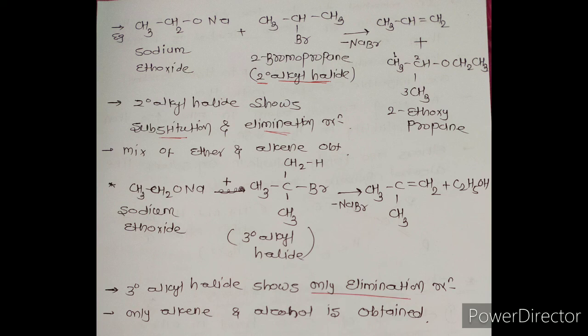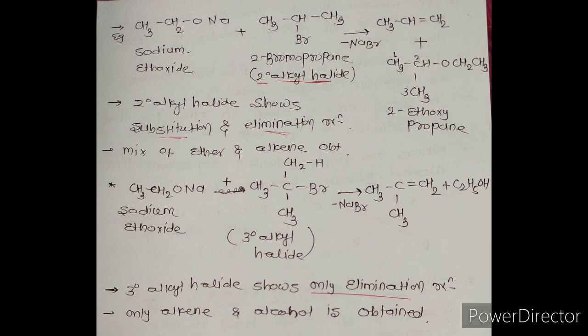Let's take an example. When sodium ethoxide reacts with a tertiary alkyl halide, then an alkene and ethanol are obtained. 2-methylpropene and ethanol are obtained instead of ether.